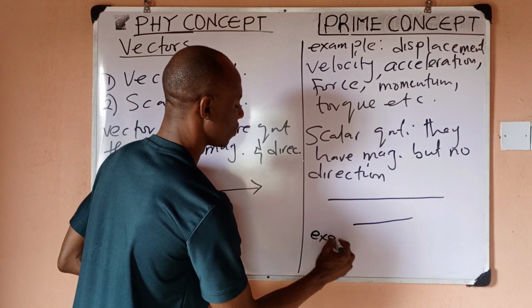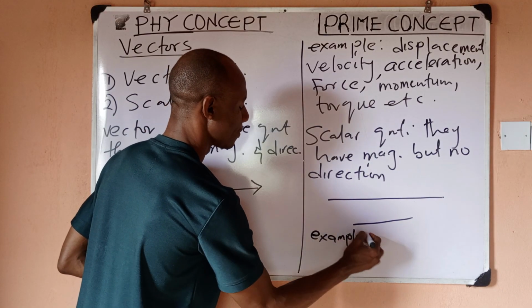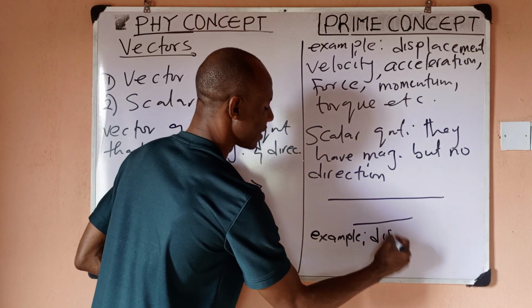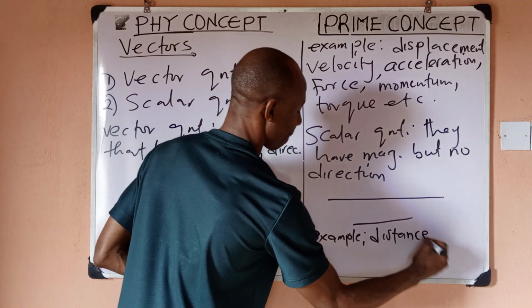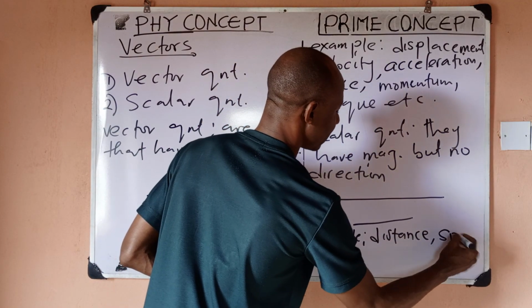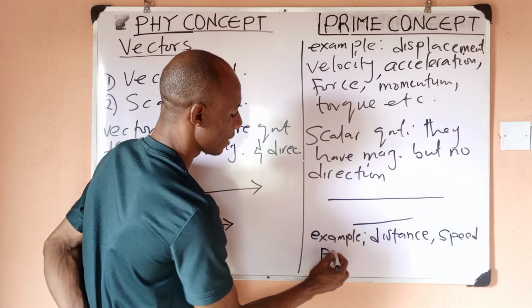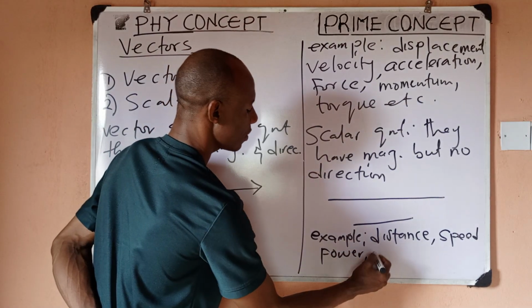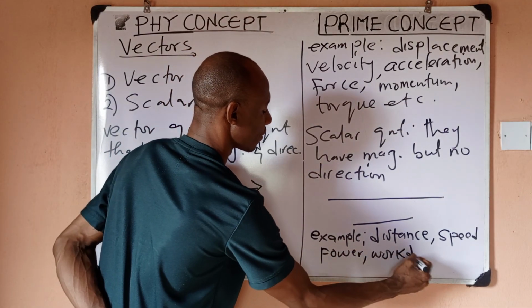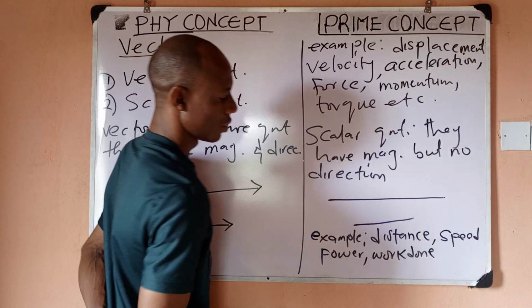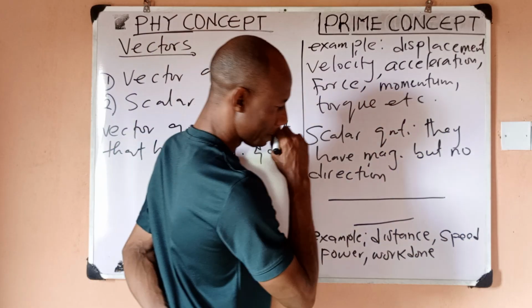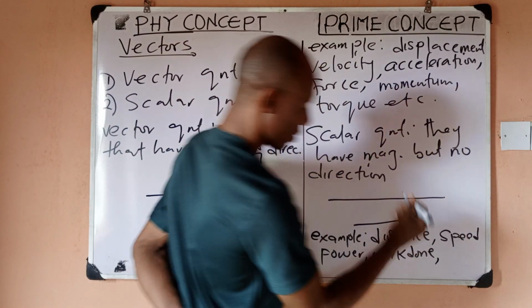So examples of scalars you need to know include distance, speed, power, work done, and so on, etc.